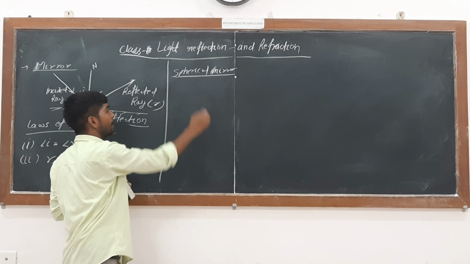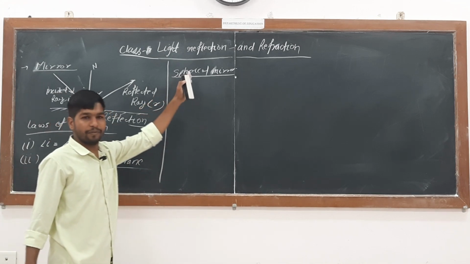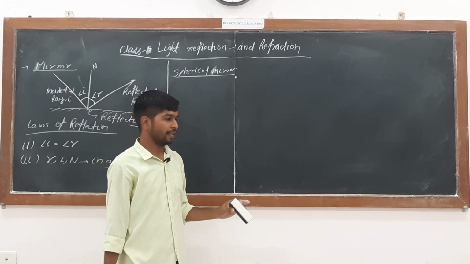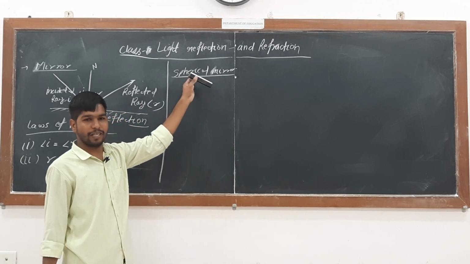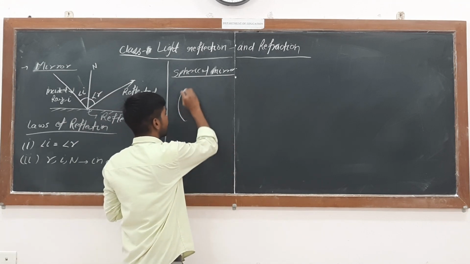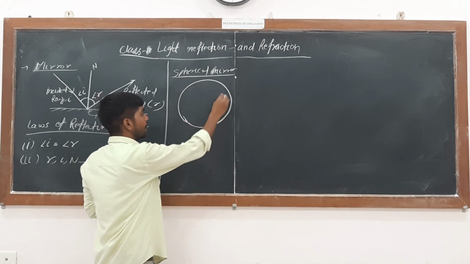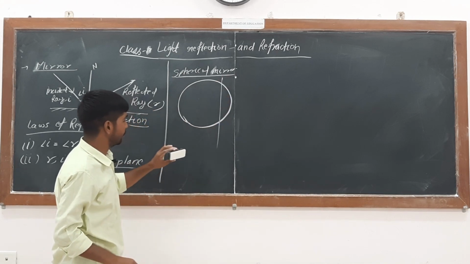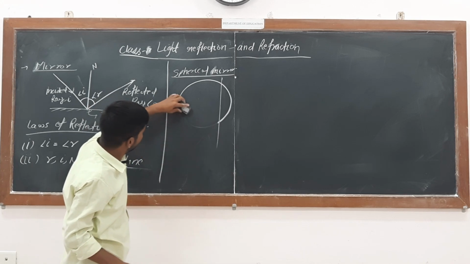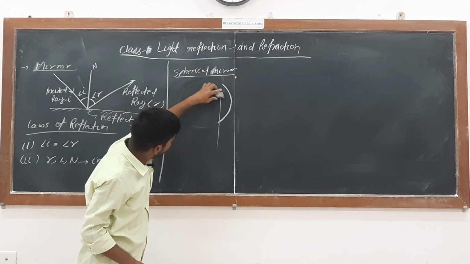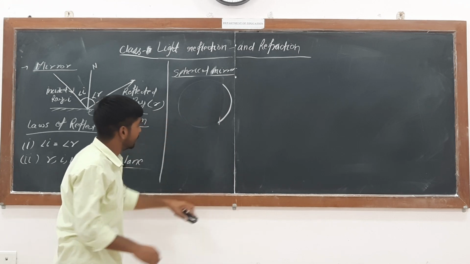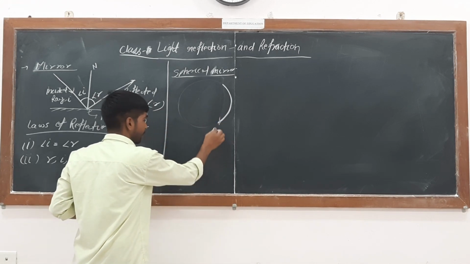So this is a specific kind of mirror. If you see the name, we can guess that it is a mirror made from a sphere. If I take a sphere and cut off some part of it, this mirror is also called a spherical mirror.